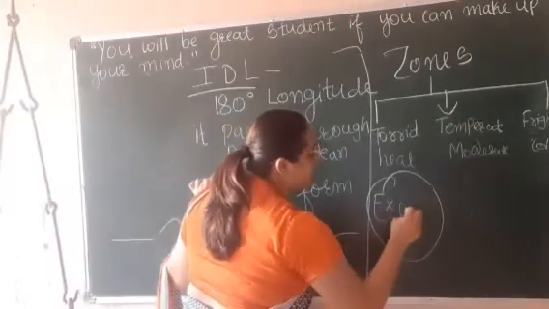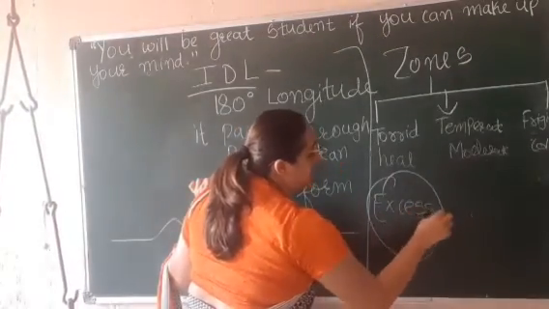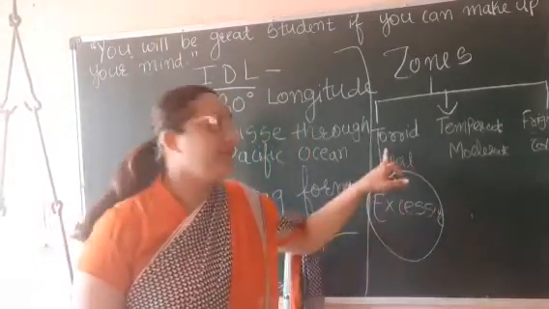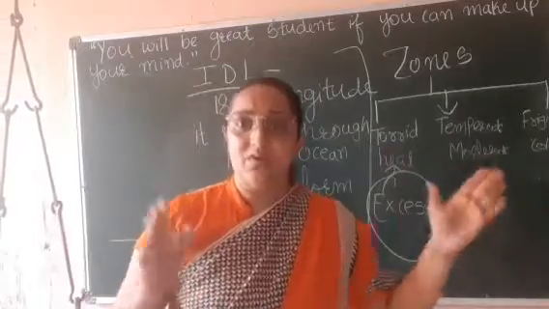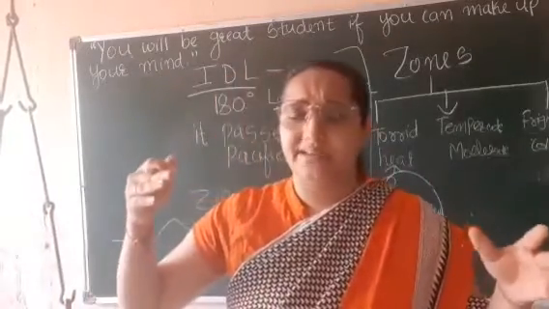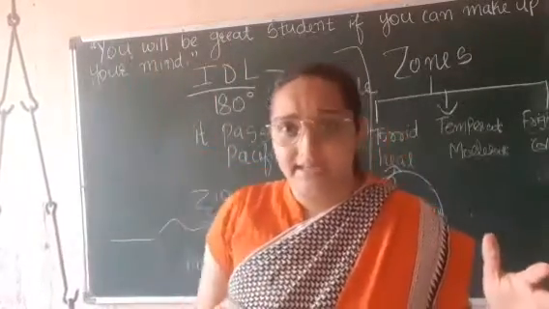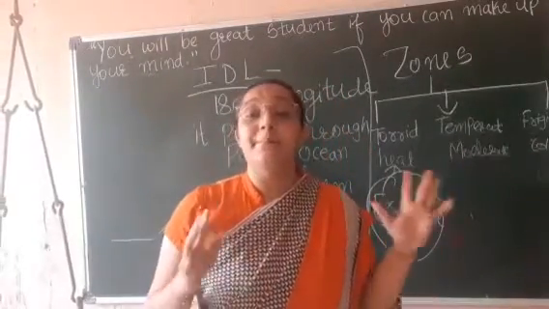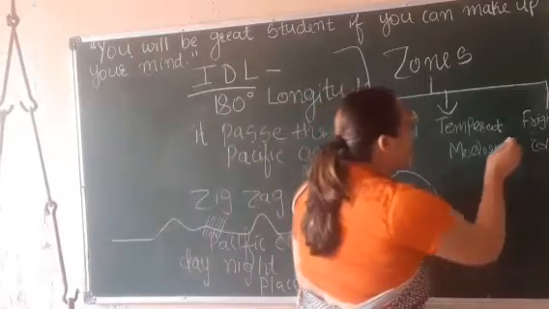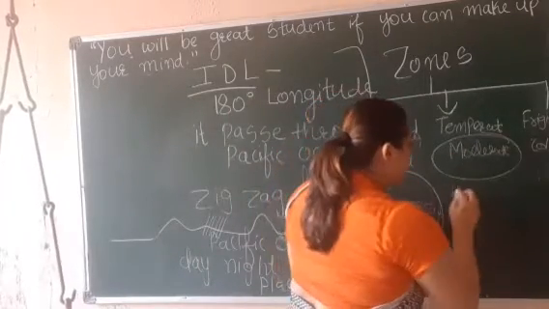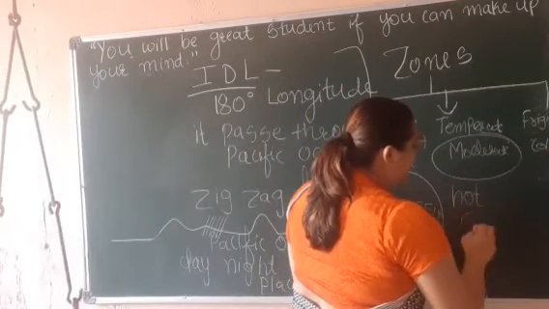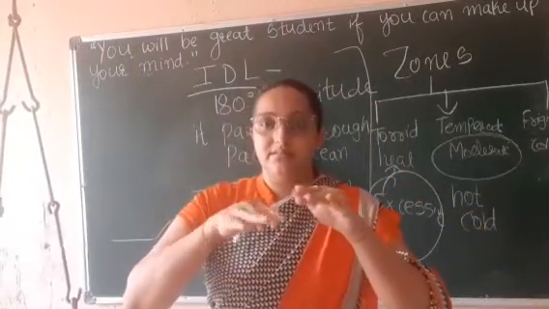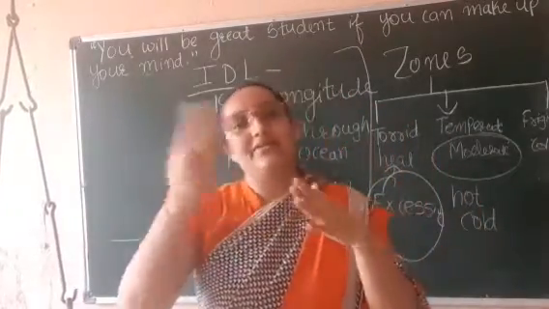Excessive heat. What? Excessive heat. Torrid zone is equal to excessive heat. Right, the temperature is very high. Okay, now temperate zone. Temperate zone means, students, moderate climate, neither too hot nor too cold. Moderate means it is balanced, average, right? Average heat and average cold.